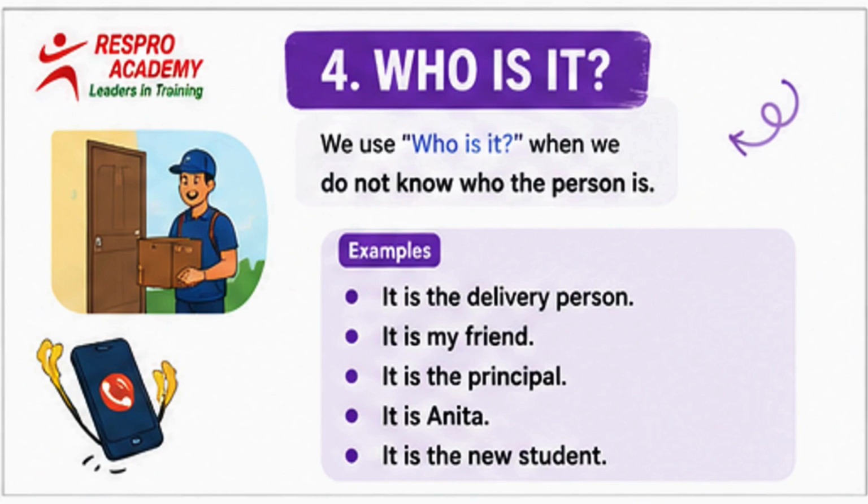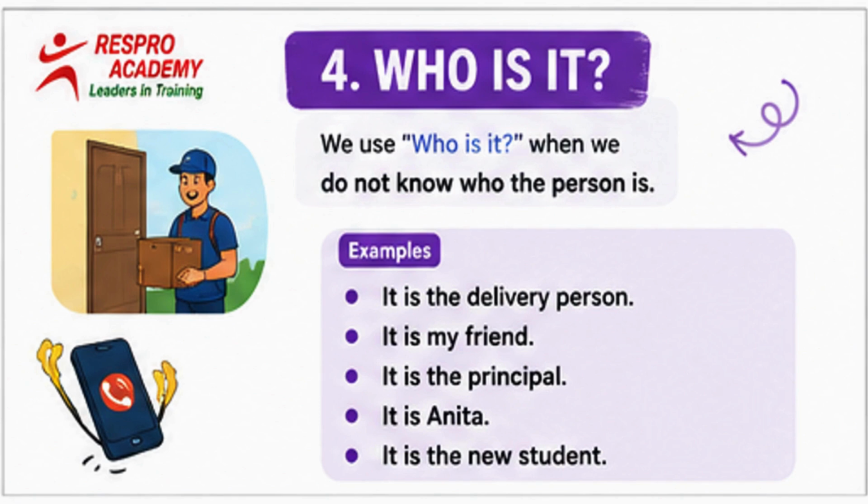Let's learn another useful question. Who is it? Now, think about this situation. Someone knocks on your door. You know a person is there, but you cannot identify who the person is. So, what question do you ask? Who is it? Exactly. We use who is it when a person is present but their identity is unknown to us.